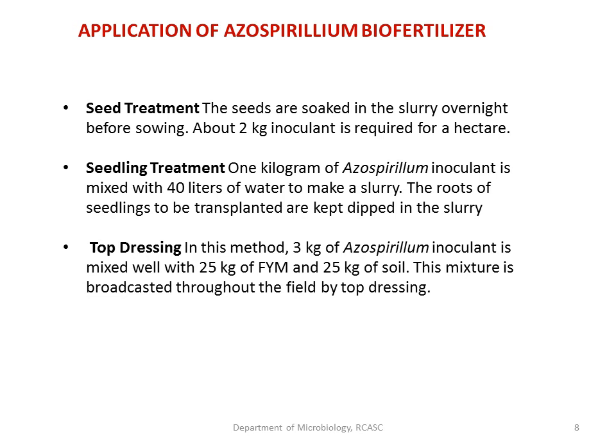So these are the 3 different methods which we can use for applying azospirillum as a biofertilizer. One is treating the seed; another is seedling treatment, where you dip the roots of the seedlings which you are going to sow onto the field in the slurry of azospirillum biofertilizer; or you can mix the azospirillum biofertilizer with farmyard manure and soil, mix it thoroughly, and broadcast it all over the field. That's called top dressing. So these are the different methods which we can employ for application of azospirillum biofertilizer.